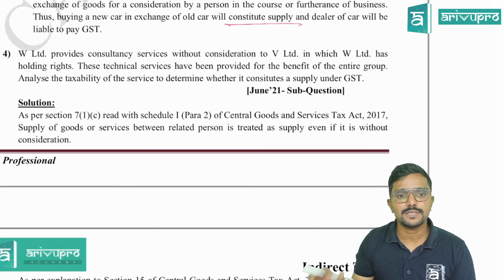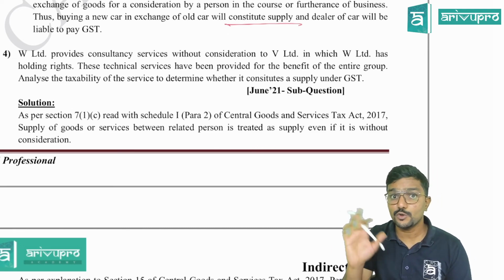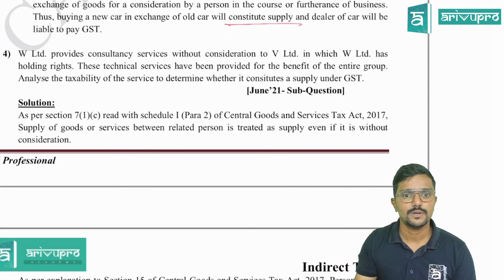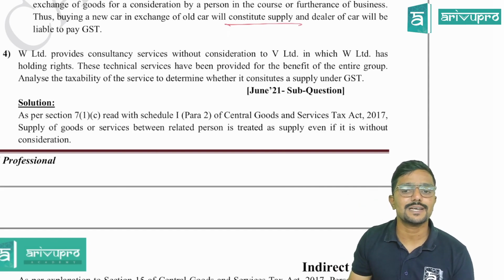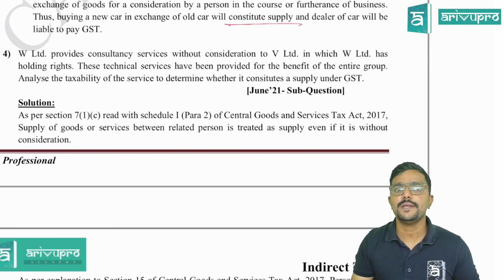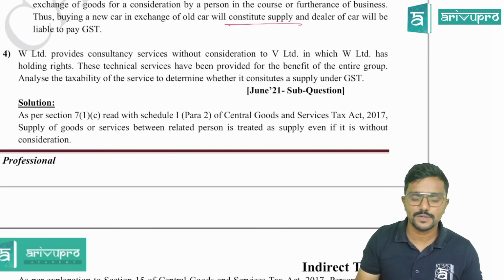As per section 7(1)(c) read with schedule 1 para 2, because there is no import of services here, please be careful. Para 4 is not applicable. Para 2 of Central Goods and Service Tax Act 2017, supply of goods or services between related parties is treated as supply even if it is without consideration.